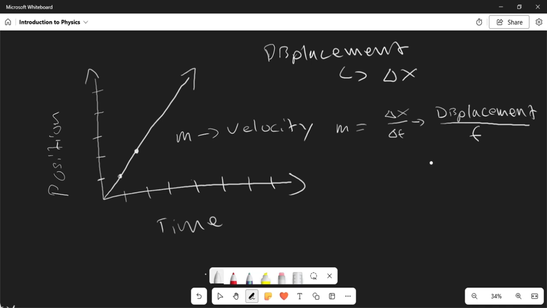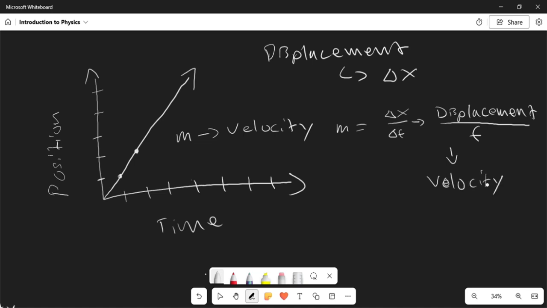We need to understand that velocity is a vector quantity. Displacement is also a vector quantity. So from displacement, you can derive velocity. Displacement over time, or the change in x over time, is just velocity.